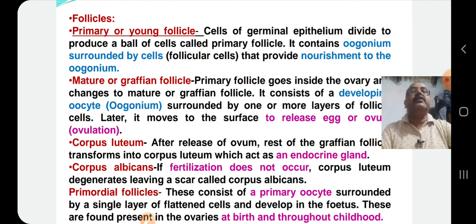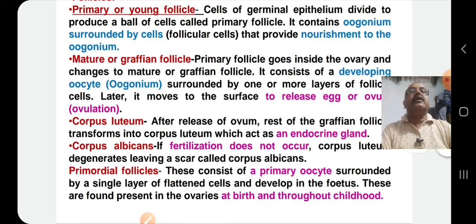It contains oogonium or egg mother cell surrounded by a number of follicular cells. The follicular cells provide nourishment or food to the oogonium. The oogonium divides meiotically to produce the egg. During this production or oogenesis, one egg and 3 polar bodies are formed.